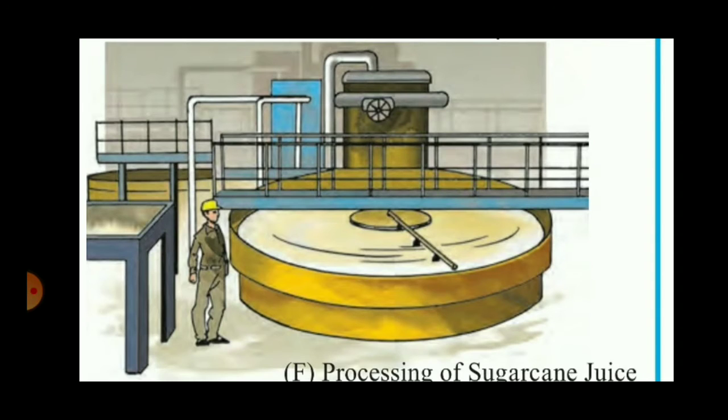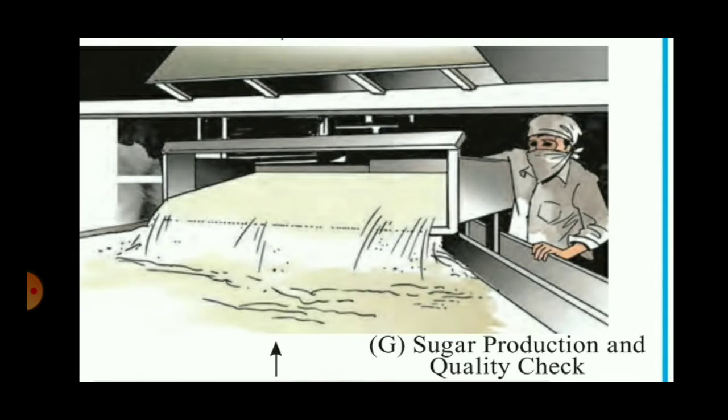So processing of sugarcane juice, here sugarcane juice will be converted into sugar. So the raw material used here is sugarcane, and the final product obtained from secondary is the sugar. Sugar is being made out of this particular production activity.